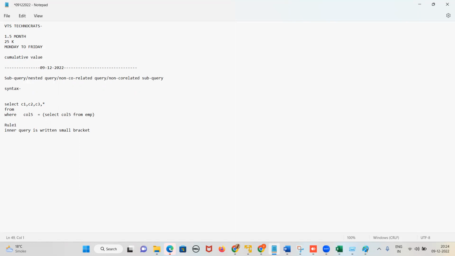Next rule: the column selected in the select statement of the inner query must be present in the where clause of the outer query.